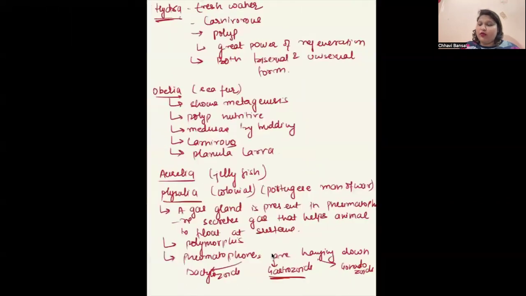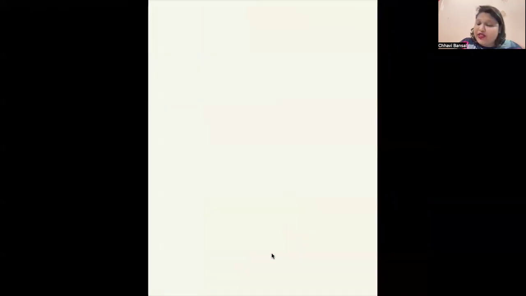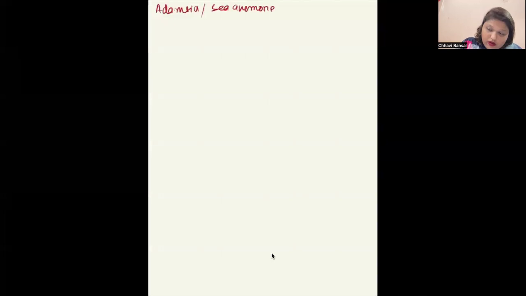Next, we are going to talk about Adamsia or sea anemone. Adamsia or sea anemone. These are marine, right? Only polyp form, right?